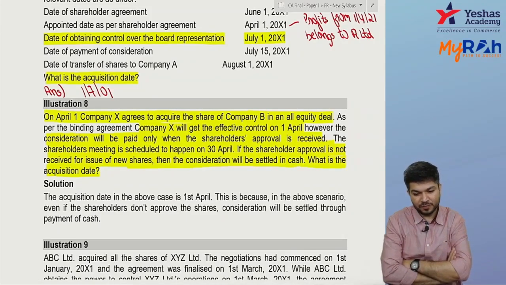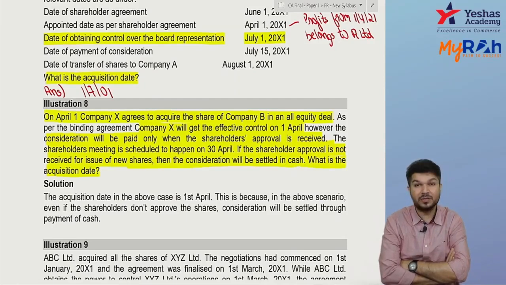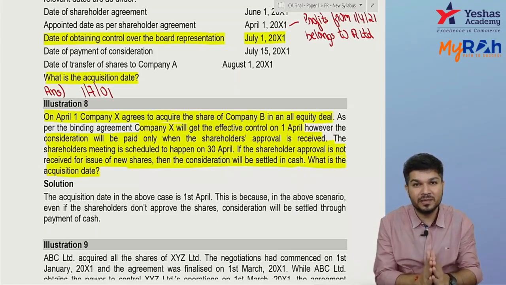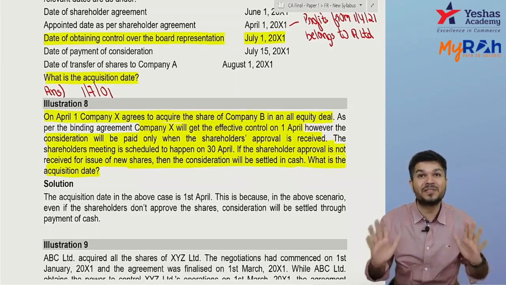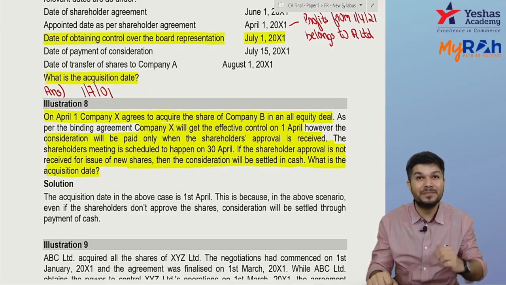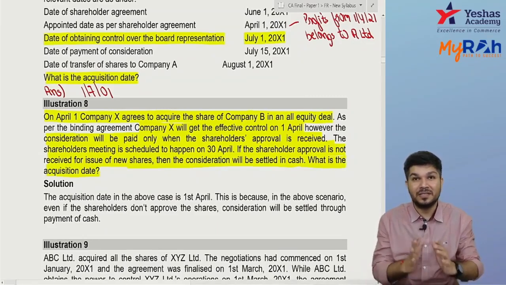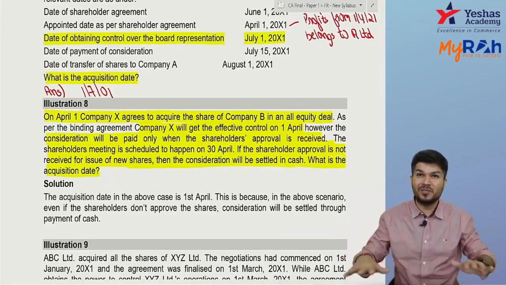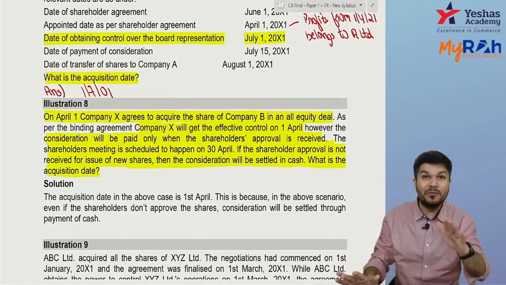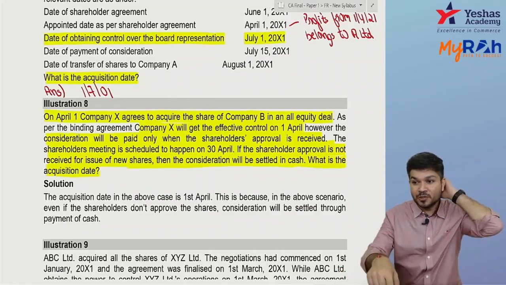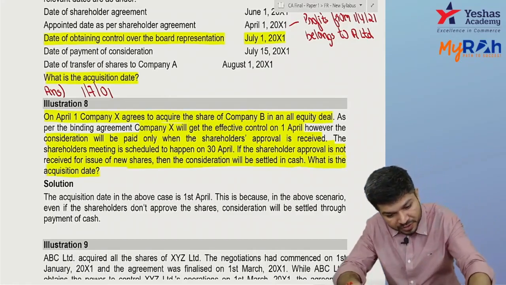I'll get effective control on 1st April, but consideration is to be paid only when I get approval. The shareholders' meeting is scheduled on 30th April. Now here, the shareholders' approval is not for approving the business combination. The reason is, if shareholders don't approve the issue of new shares, I'll give you cash. So the business combination is certain. They are approving whether it should be paid by shares or by cash. You got control from 1st April only. The acquisition date is 1st April.